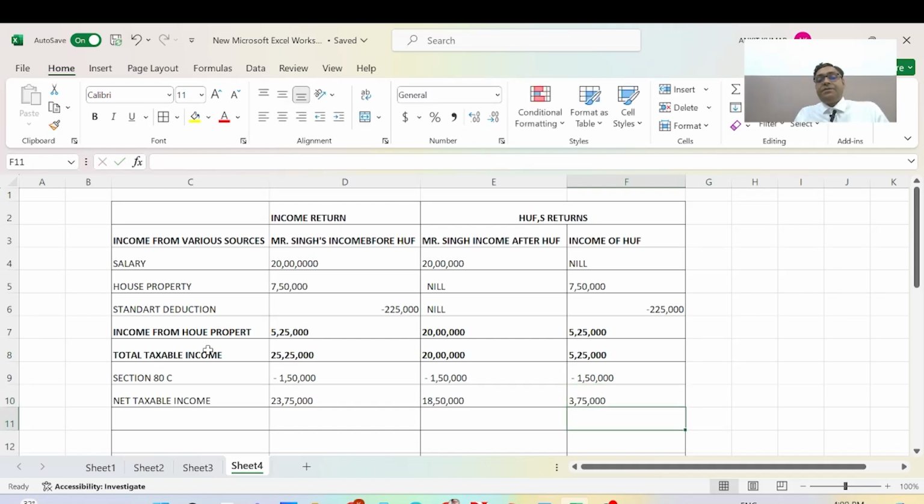This is a very important question: why not mention the income of HUF here? Because this salary is of an individual, it is not income of the HUF. The house property income will be considered as Hindu undivided family income and not taxable individually. Now we will calculate the tax payable.